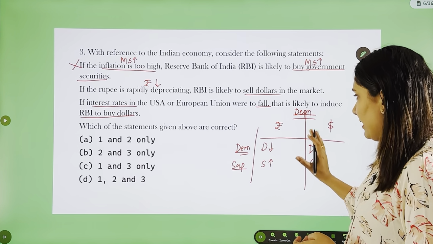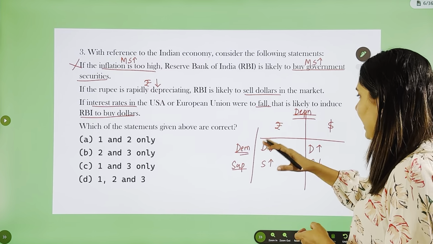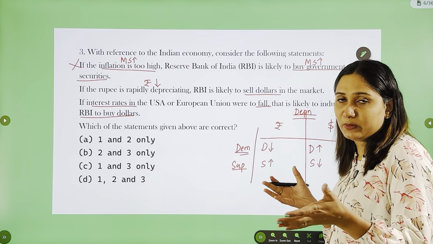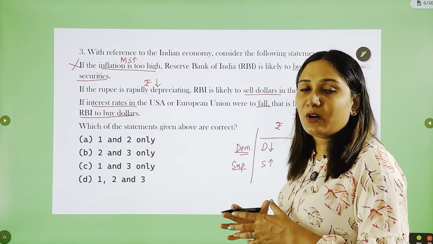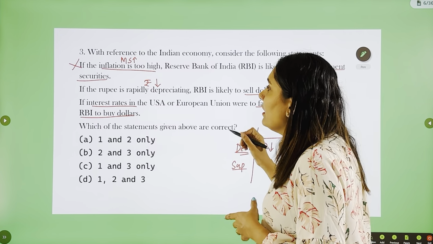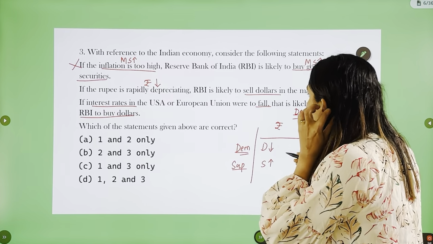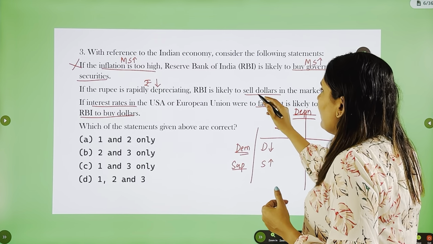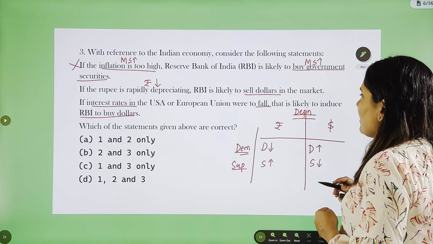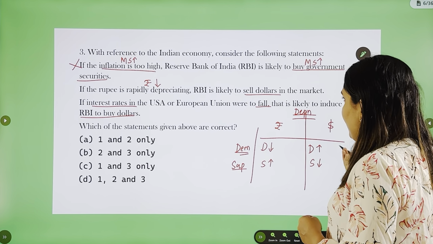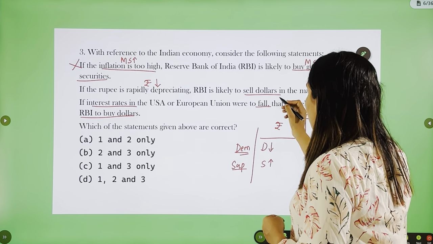You should know this thing. This is basic, and if you know what happens to demand and supply of both the currencies, it's very easy to get the answer. And that's why conceptual knowledge is very important. If rupee is depreciating, RBI is likely to sell dollars in the market. Now, what will happen if RBI sells dollars in the market? RBI selling more dollars in the market means